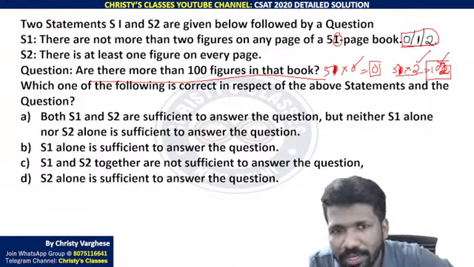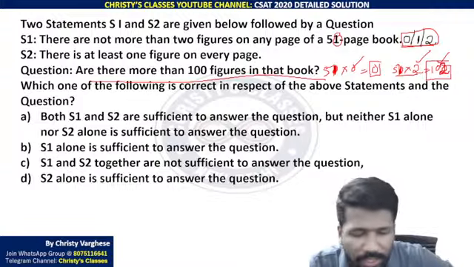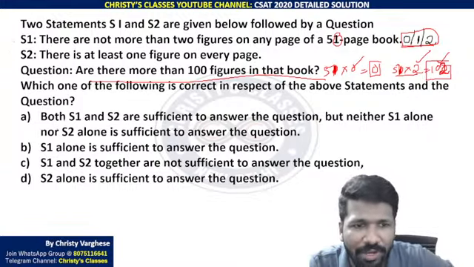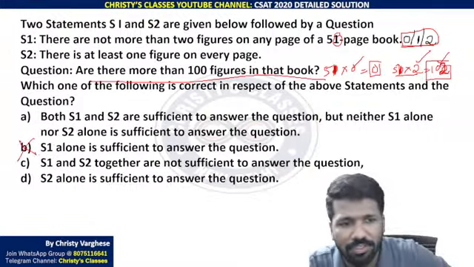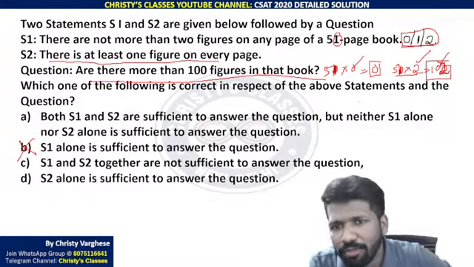That means whether it is more than 100 figures or not more than 100 figures, that we cannot determine from S1 alone. So S1 alone is not sufficient. That option is definitely wrong.